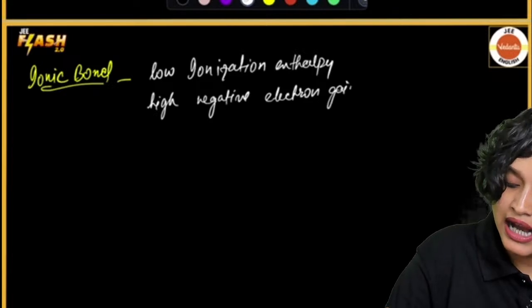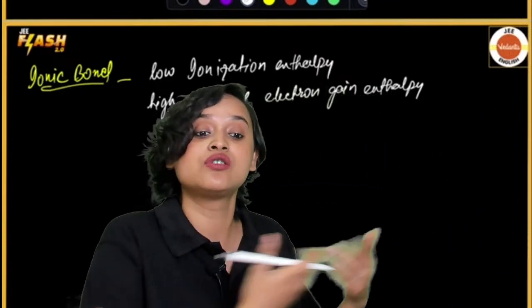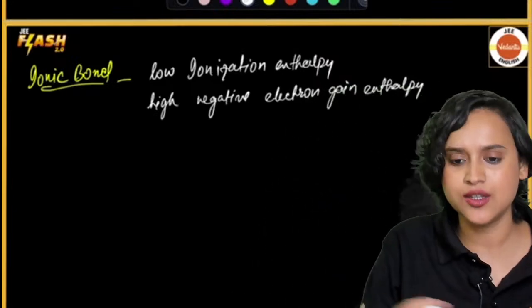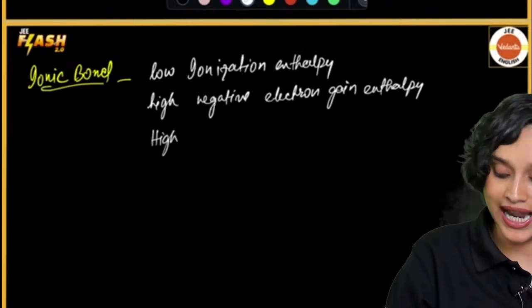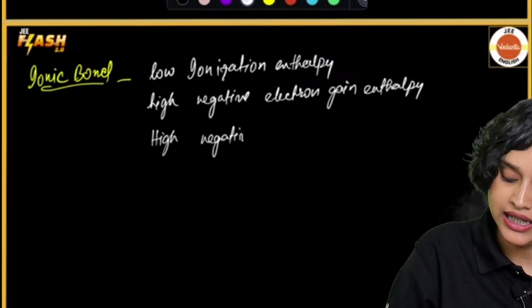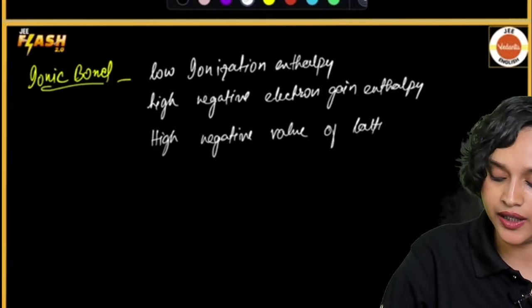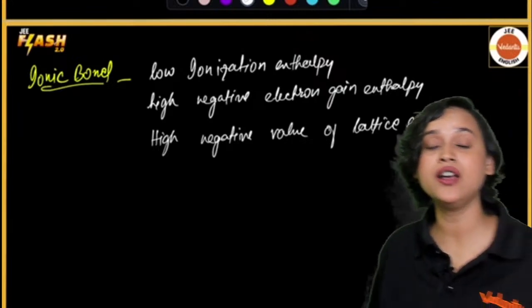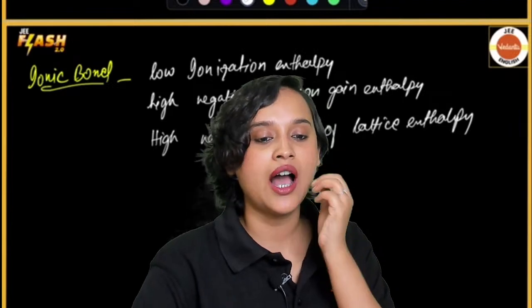What do we mean by high negative electron gain enthalpy? That means, for example, the chlorine atom should be readily agreeing to take that one electron that is coming across its way. And finally, we also want a high negative value of lattice enthalpy. So these are the 3 things that we require if we want a stable ionic compound.